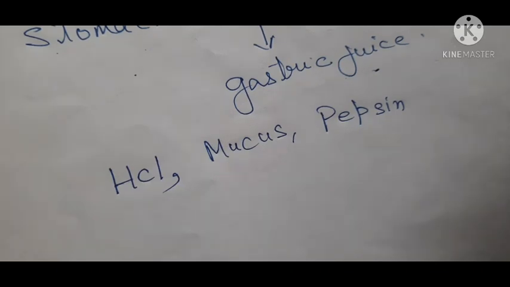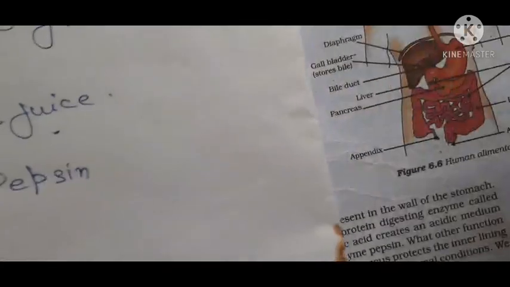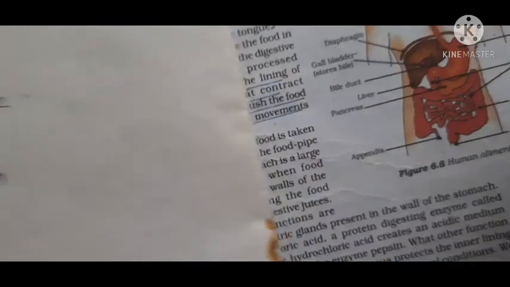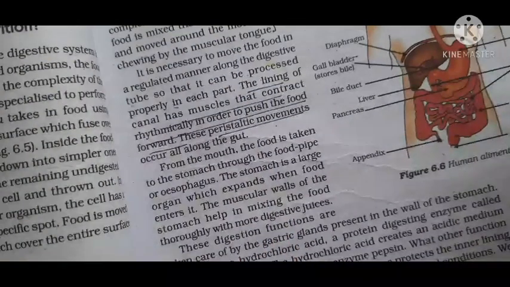And another is that it kills the bacteria of the food. Now this pepsin, which was in an inactive form, gets activated in an acidic medium, and it digests which nutrient? The rest we will do in the next class. Just send me the answer. The rest about the intestine we will study in the next class.